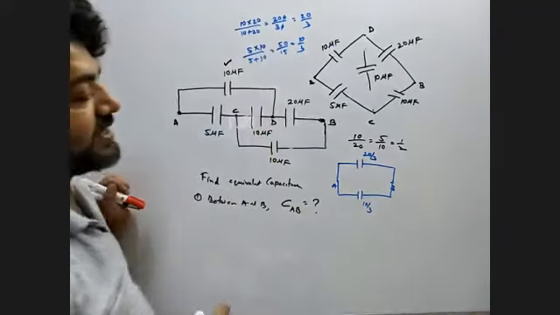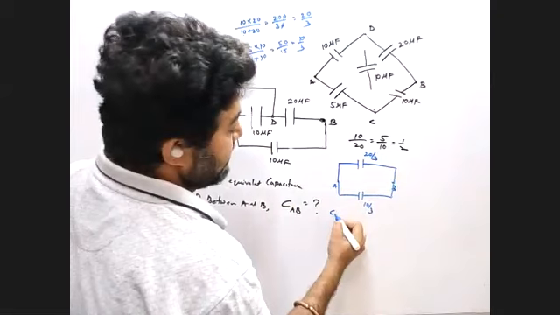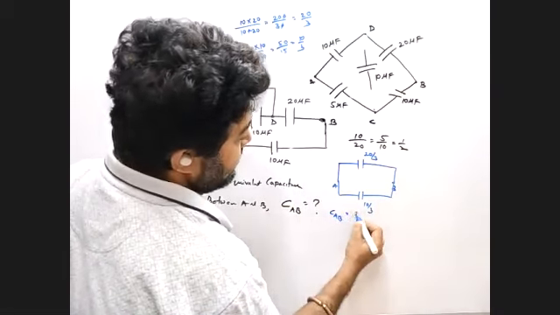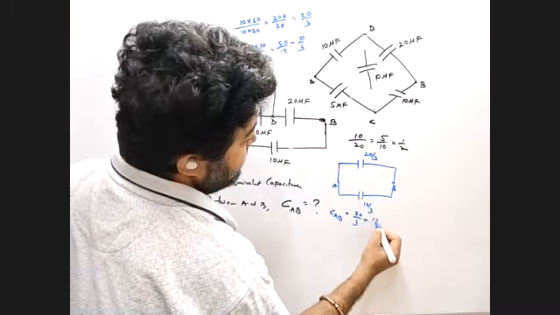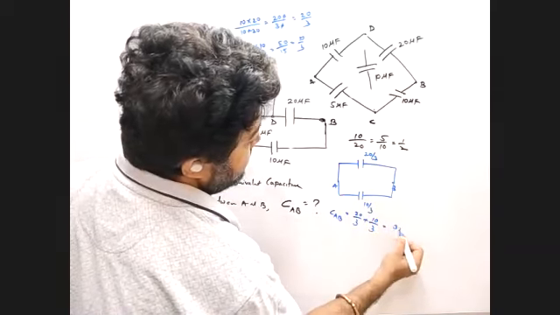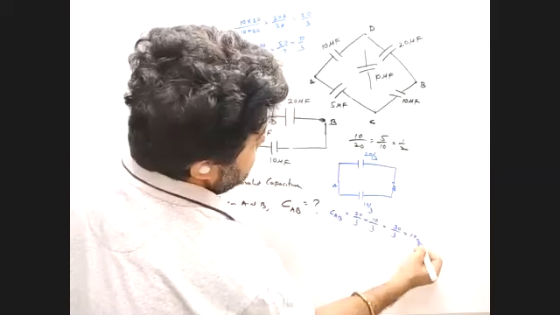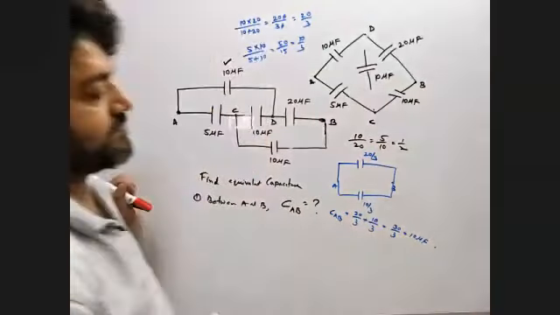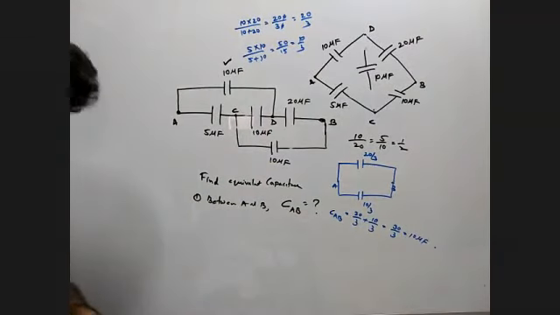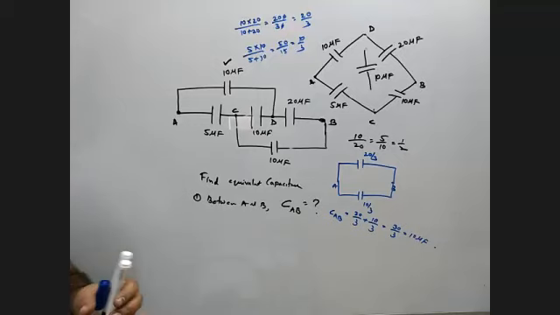Now 20 by 3 and 10 by 3 are in parallel. C of AB, 20 by 3 plus 10 by 3, that is 30 by 3, that is 10 microfarad. Very good. Okay. Those who are able to solve it, very good. Is it okay, everyone?